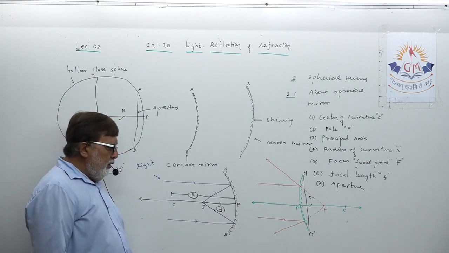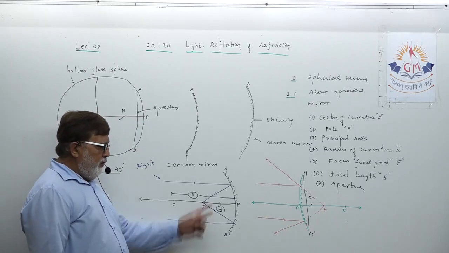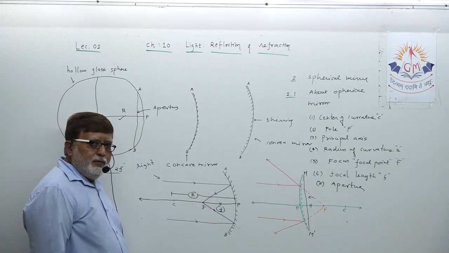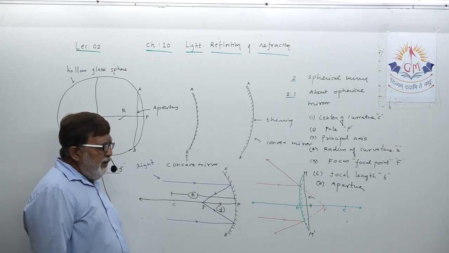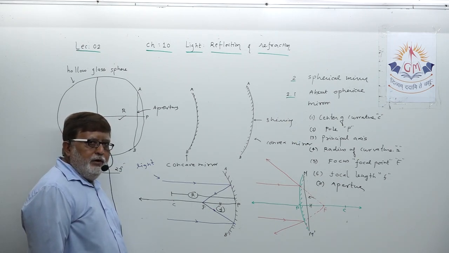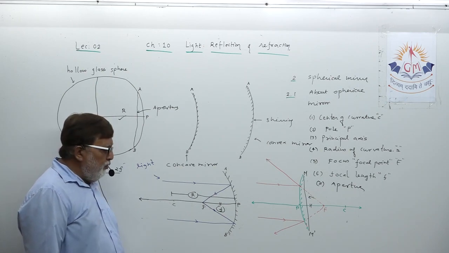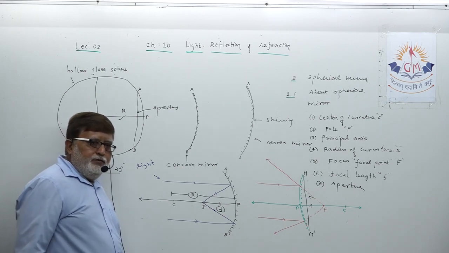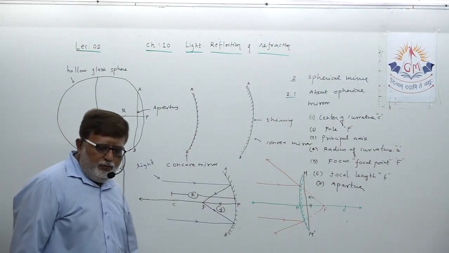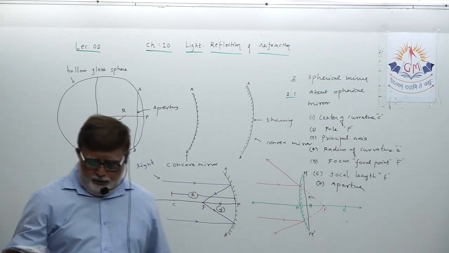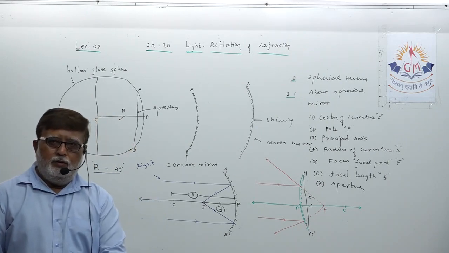Then, dear student, aperture: the diameter of the reflecting surface of the spherical mirror is known as aperture. These definitions are going to help you understand the image formed by a concave mirror.